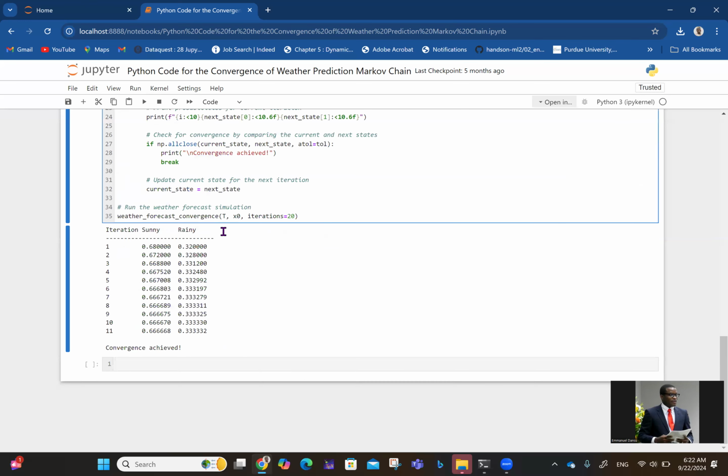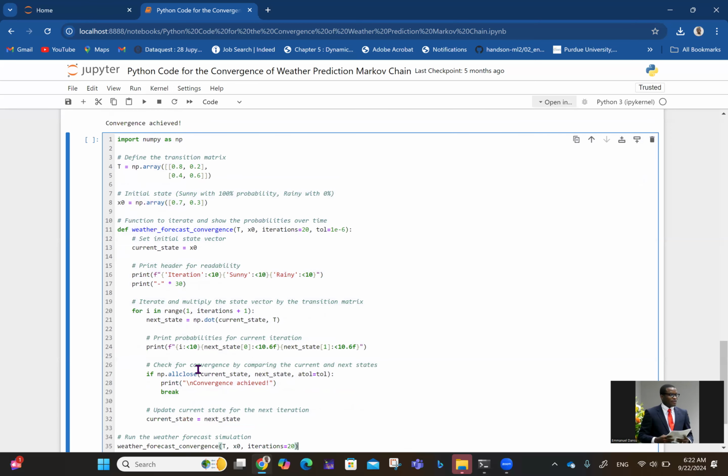So let's try with another kind of transition matrix. Say we have this: the probability sunny to sunny is 0.65, probability sunny to rainy is 0.35, probability rainy to sunny is now like, say, 0.25, and the probability rainy to rainy is 0.75.